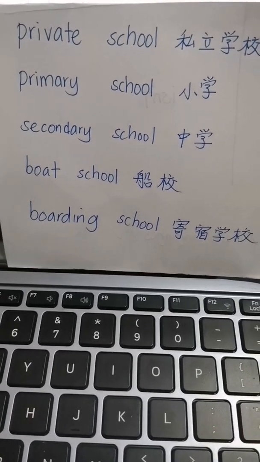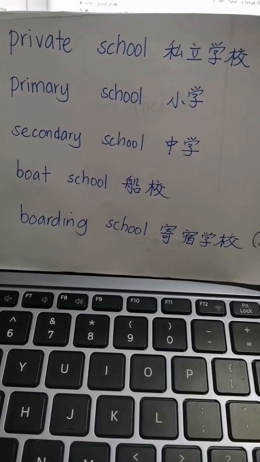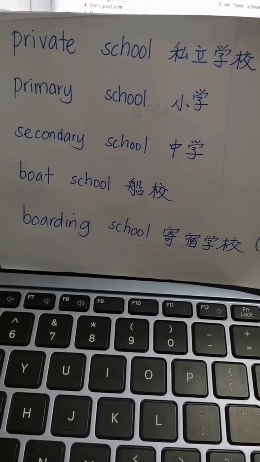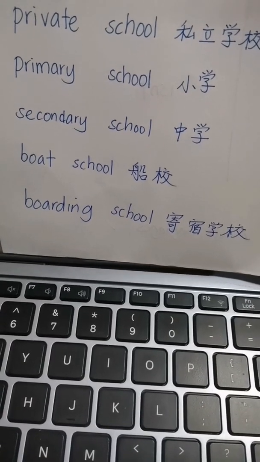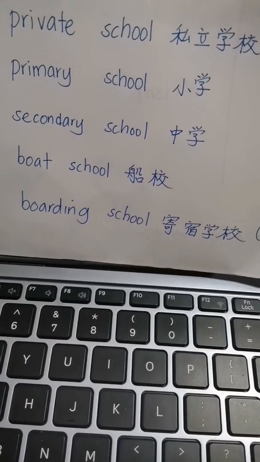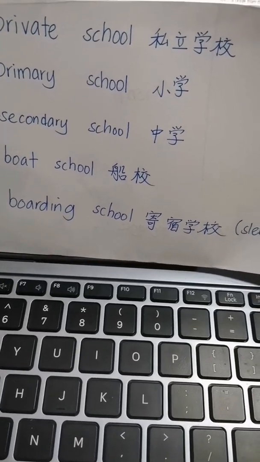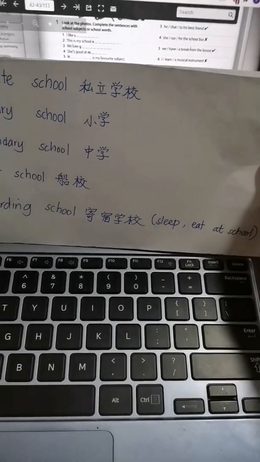And then when you finish your primary school, you will go to secondary school. For secondary school, the students will be aged between 13 to 18 years old. And then board school, the school that is in a boat. And last one, boarding school. Boarding school means that you eat and sleep at the school.